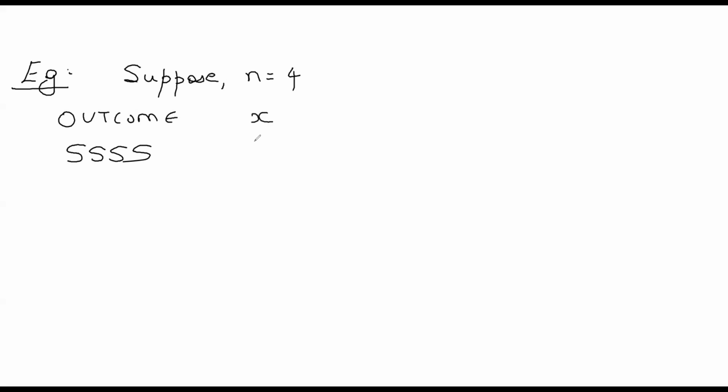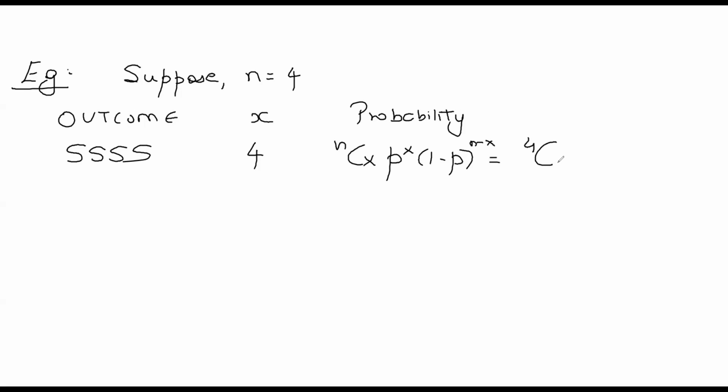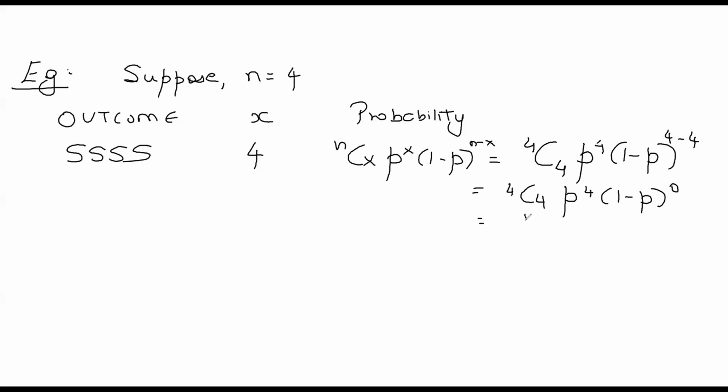So what is my x? My x is 4, the number of successes. What will be its corresponding probability? It is nCx p to the power x (1 minus p) to the power n minus x. Here n is 4 and x is also 4. So 4C4 p to the power 4 (1 minus p) to the power 4 minus 4, which is 4C4 p to the power 4 (1 minus p) to the power 0. 4C4 is 1, and (1 minus p) to the power 0 is again 1. So my answer is p to the power 4.